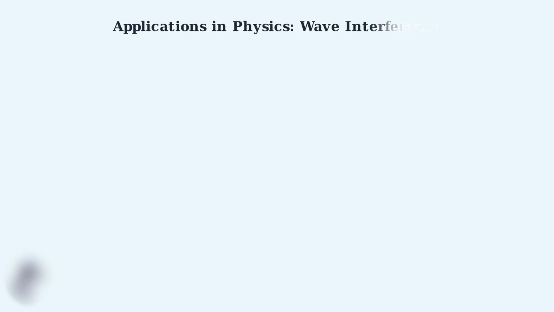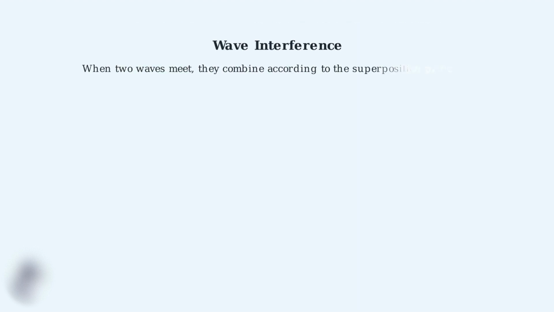Now we'll explore a fascinating real-world application of the sine double angle formula in physics, specifically in wave interference phenomena. Wave interference occurs when two or more waves meet and combine. The superposition principle tells us that the resulting wave is simply the sum of the individual waves at each point.